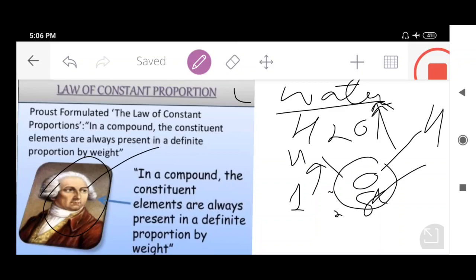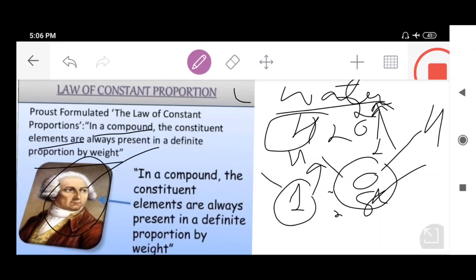That's why J.L. Proust said in his statement that in a compound, composed of two constituent elements, like hydrogen and oxygen, the elements are always present in definite proportion by weight or mass. That's why there is always the ratio of 1:8. For example, in the last lecture, I told you that 1 gram of hydrogen reacts with 8 grams of oxygen. That means the total mass is 9 grams.